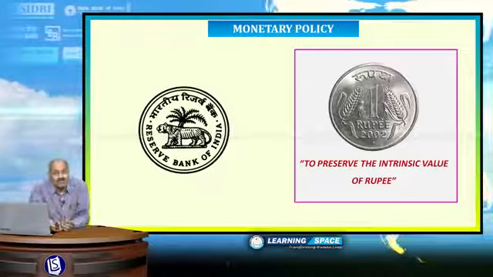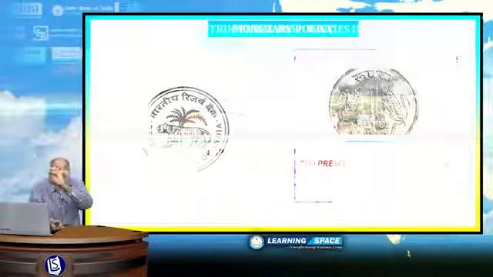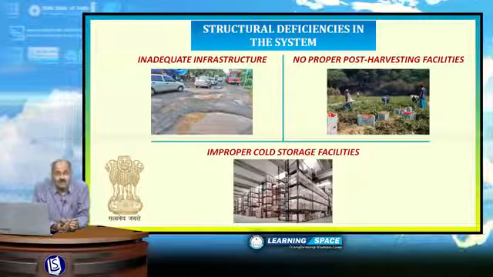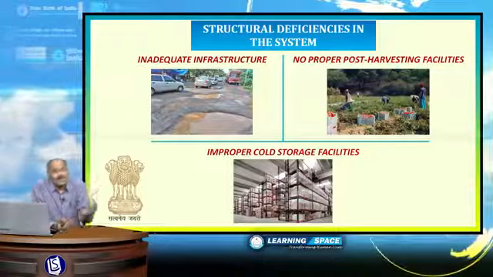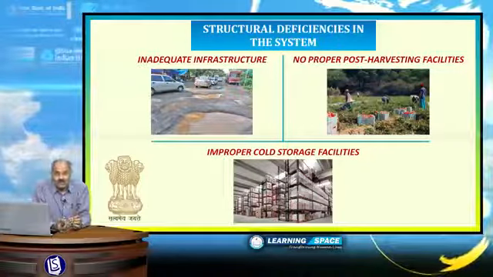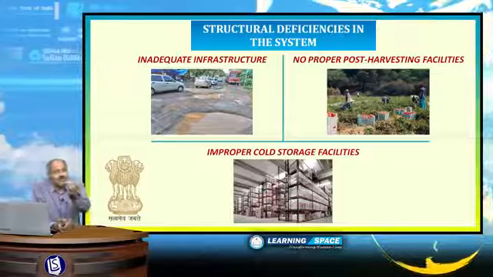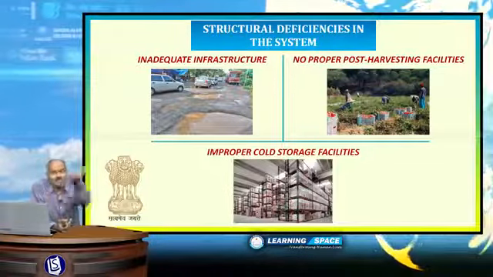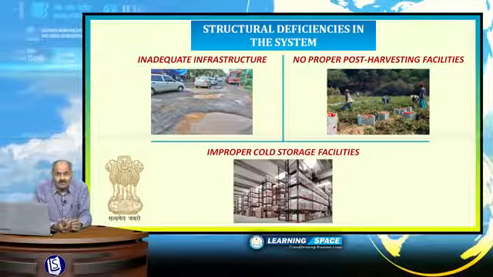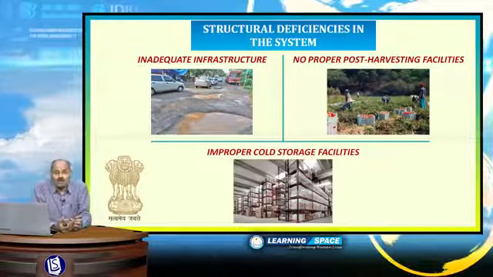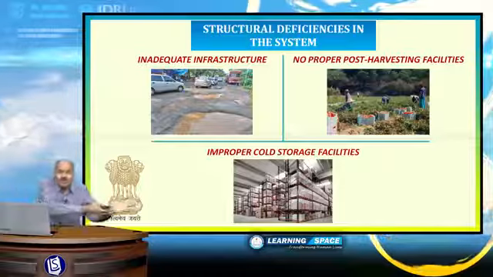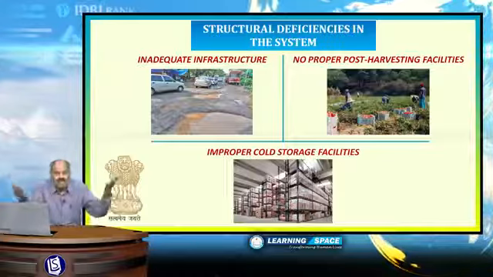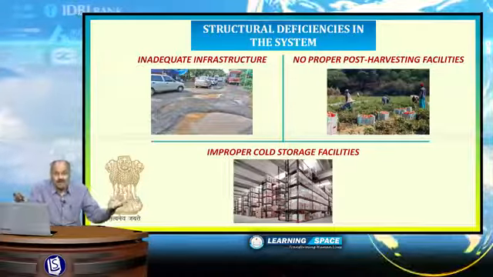Please don't forget. And what is meant by structural deficiencies in the system? Lack of infrastructure, that is, inadequate infrastructure. In India, around 30 to 40% of vegetables and fruits are lost because there are no cold storage facilities. And many times farmers throw tomatoes on roads because there is no cold storage facility and marketing is also not properly available in this country.